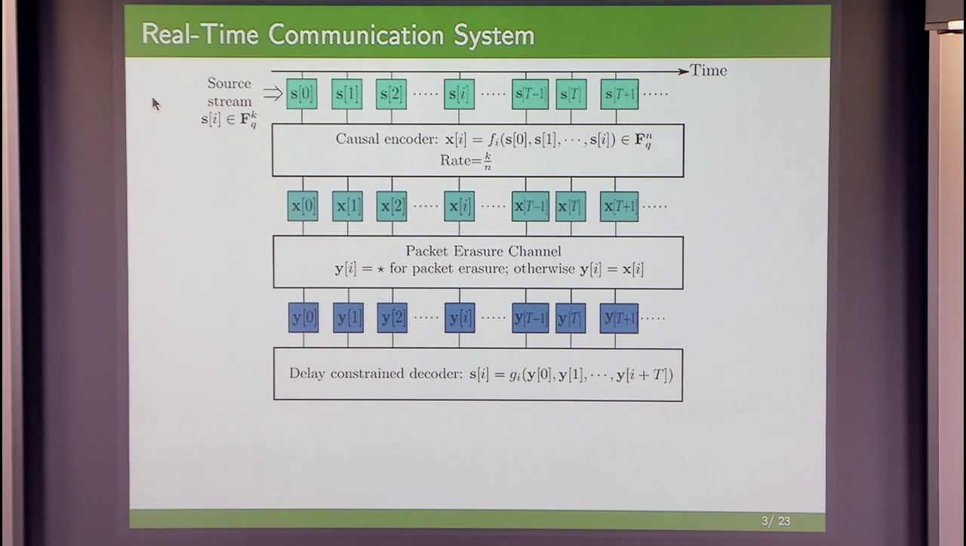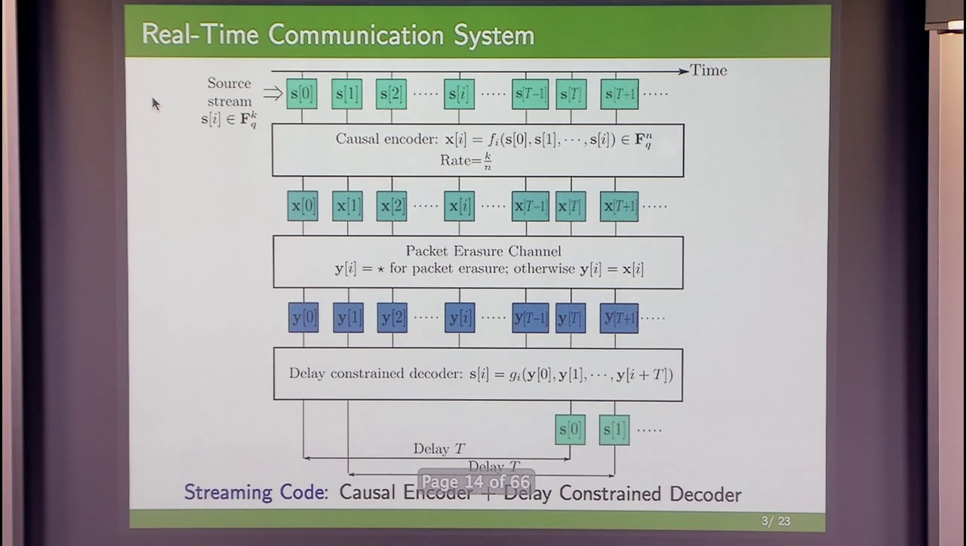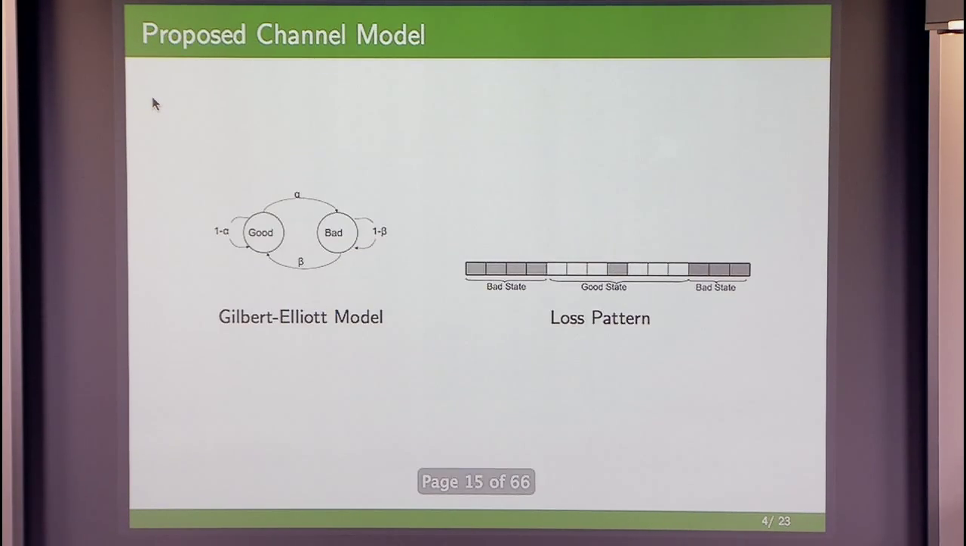The receiver must reconstruct the source packets again in a sequential fashion with a fixed delay. So here T is the decoding delay. So S_0 must be reconstructed at time T, S_1 at time T plus 1, and so on, one after the other. So we have this setup with a causal encoder and a delay constraint decoder, and this will be referred to as a streaming code in our talk.